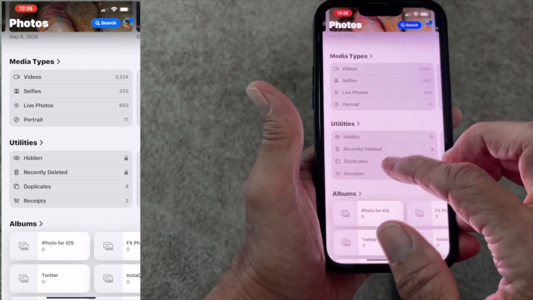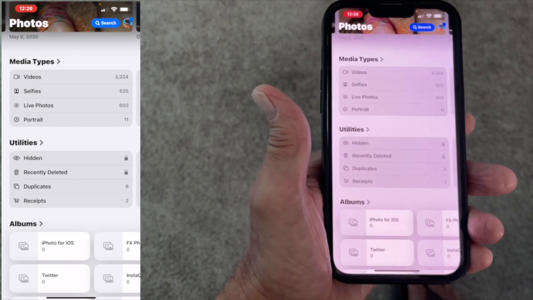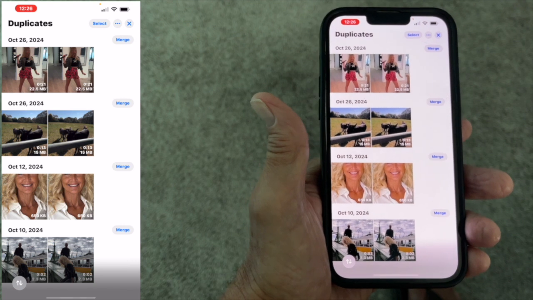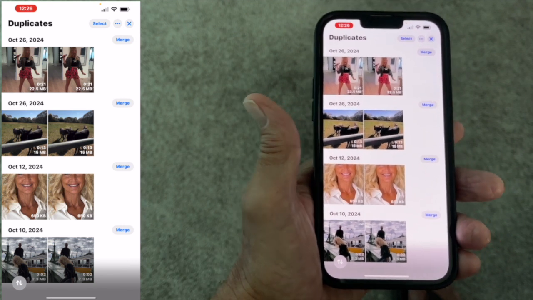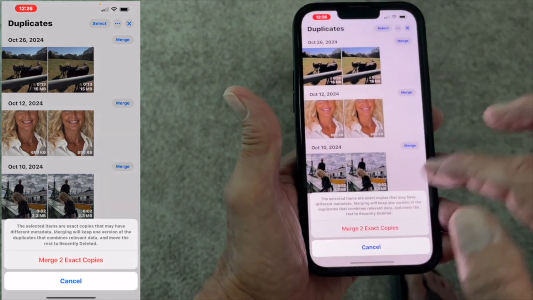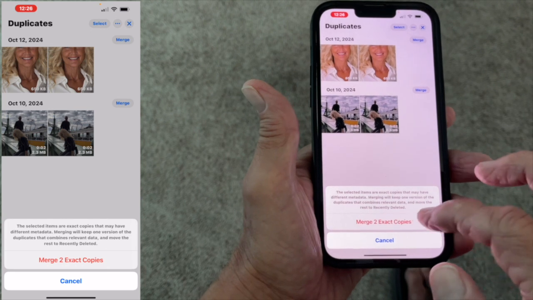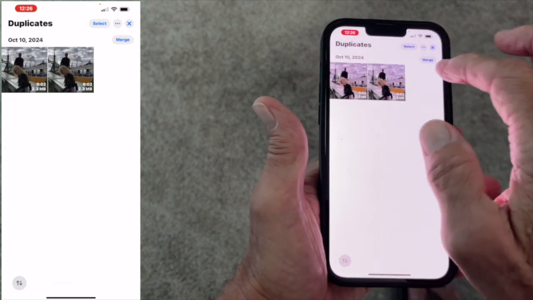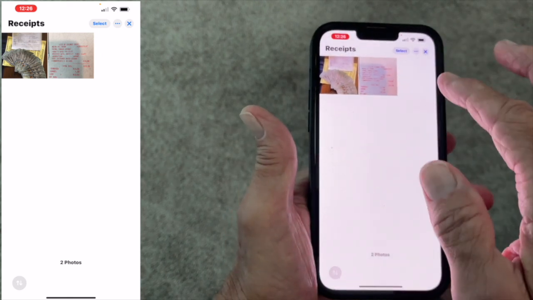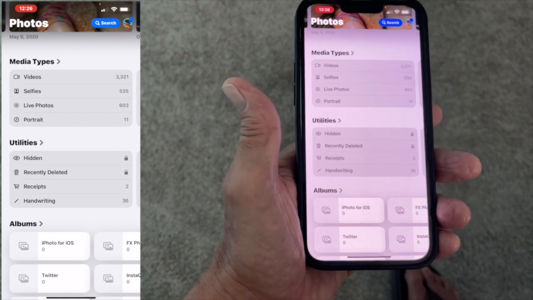All right, duplicates. This is kind of interesting. If I click on this, it's going to show me the duplicates. So let me go ahead and do that. And then I've got a bunch of duplicates, right? And I can merge them. All I got to do is go merge two copies, merge two copies, right? Merge two copies. They're the exact copy. So merge two copies. Yeah, I just merged them all. Oh, look at it. It took me to receipts automatically.